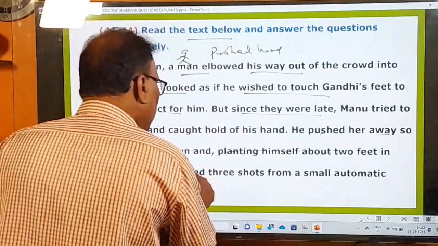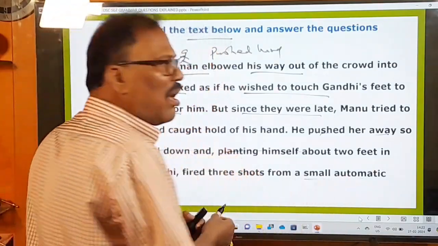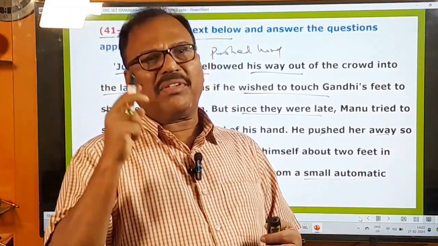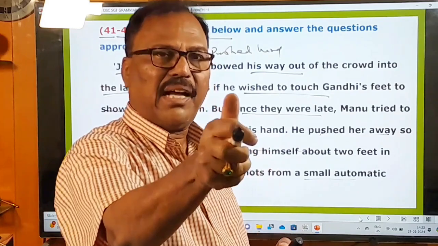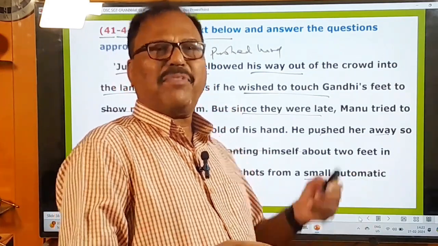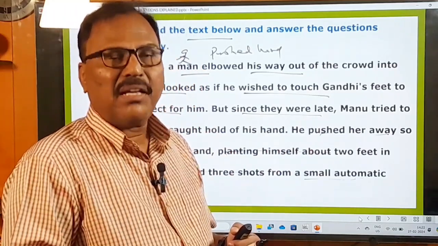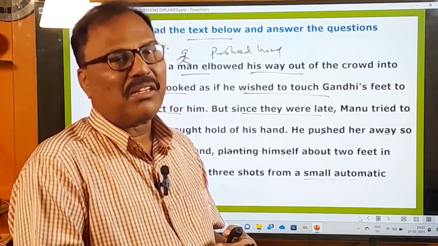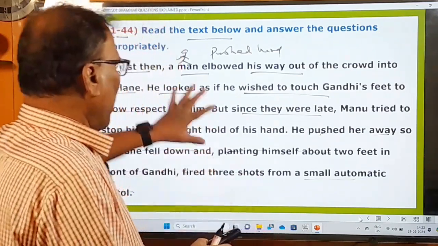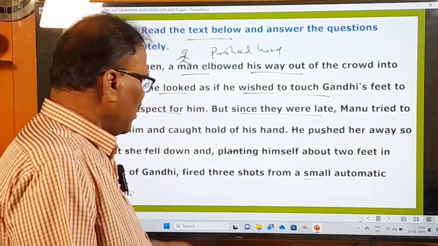And what did he do? Fired 3 shots. From a small automatic pistol. He had a small automatic pistol, and with that automatic pistol, he fired at Gandhiji 3 shots, and with that, Gandhiji died. And from this passage, you understand who that man was. Who was that man? That was none other than Nathuram Godse, who killed Gandhiji on that day. So this is a small passage, and now we move on to answer the questions given after this passage.